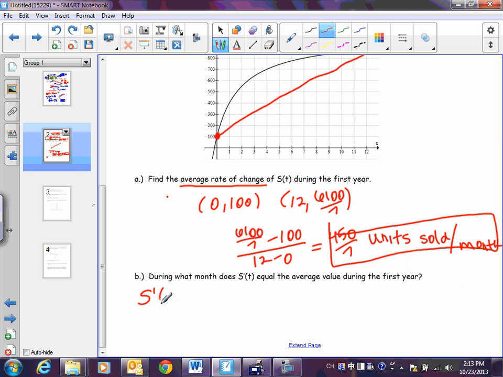Okay, that's s prime of t. So let's write this down here. S prime of t equals 1800 over t plus 2 squared, or you could go 2 plus t squared, it doesn't really matter. And what we want to know is when is this equal to my average rate of change. So again, I don't want to use the decimal if I did that.